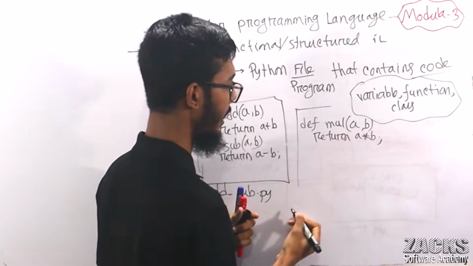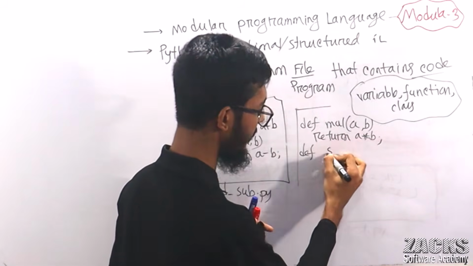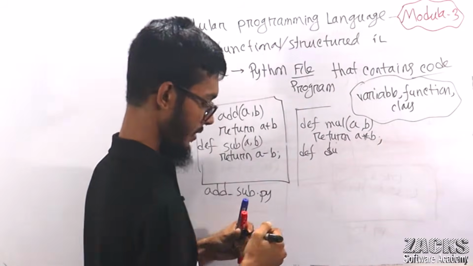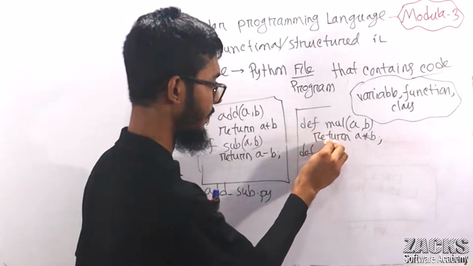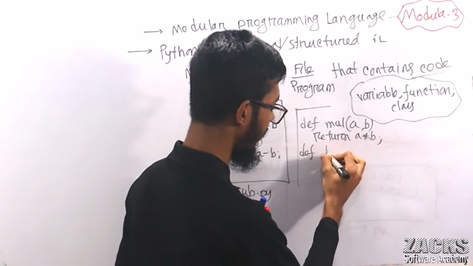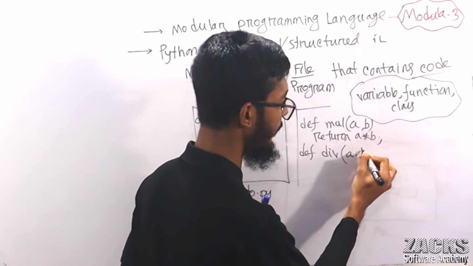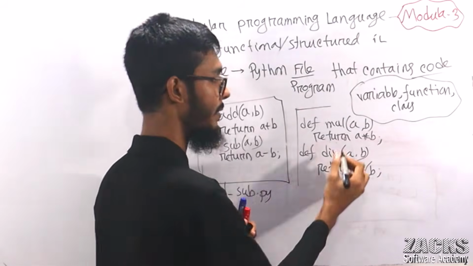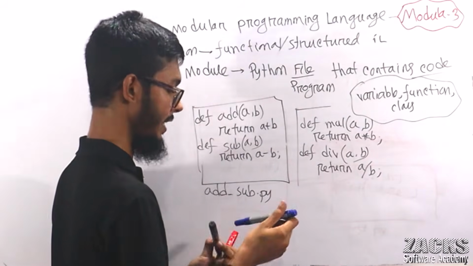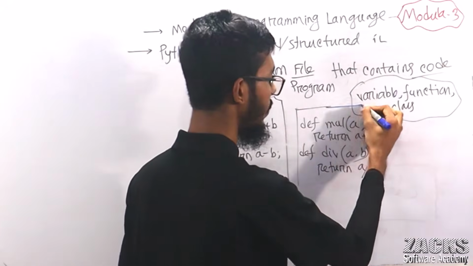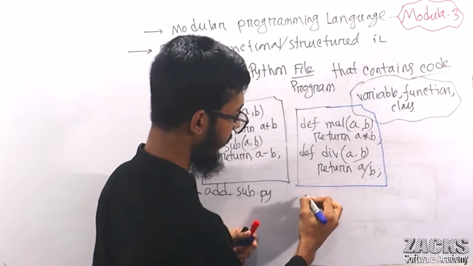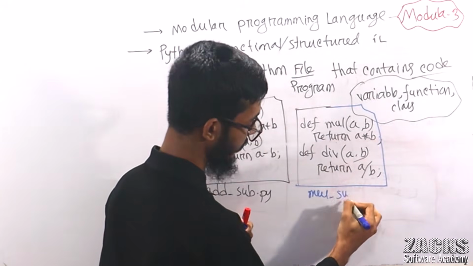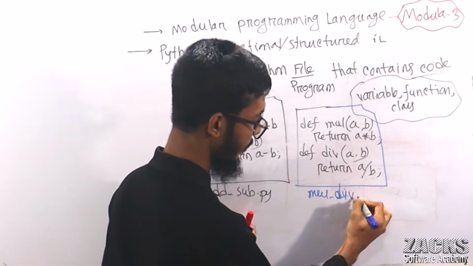And for example, division purpose, so let me write here division, a comma b, return a by b. I'll explain each and everything. Please don't worry. It is a humble request to you. Okay, this is a program. For example, the name is multiplication, subtraction, or division.py.